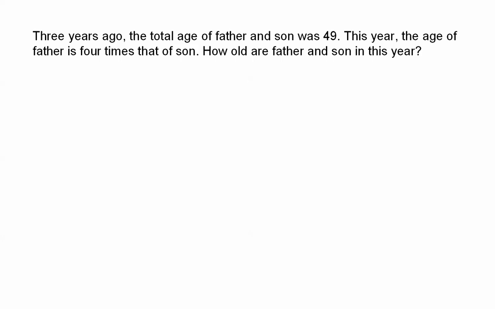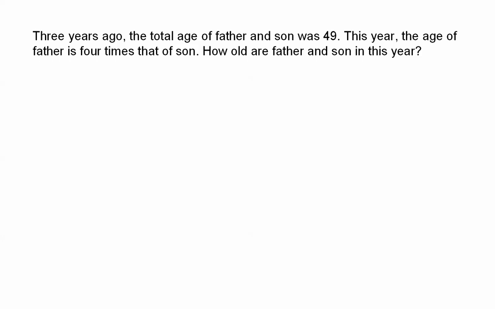So, for this question, the information is not enough, but it's not difficult. We can see that 3 years ago, we know the total value of the total age. Then after 3 years, how much has it increased? It's 6, because there are 2 persons, each increasing by 3, so 6 in total.